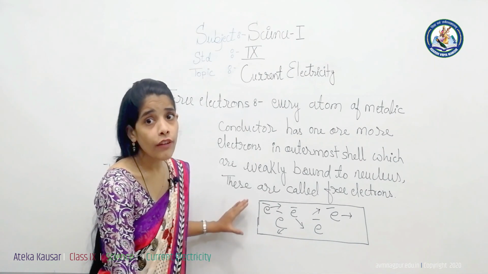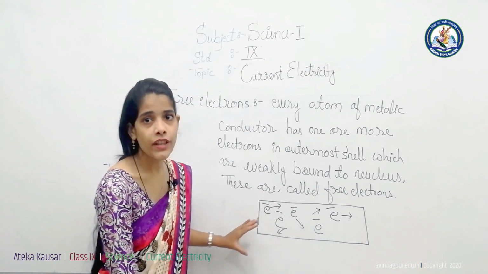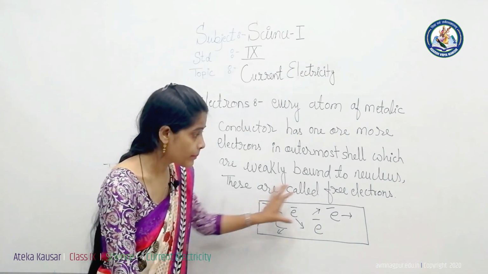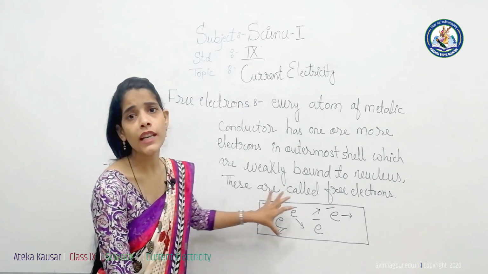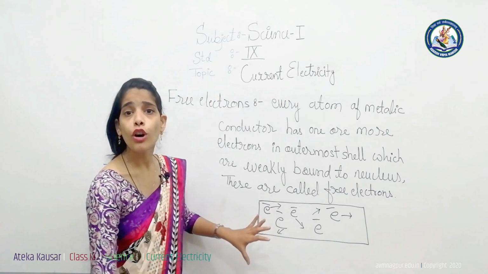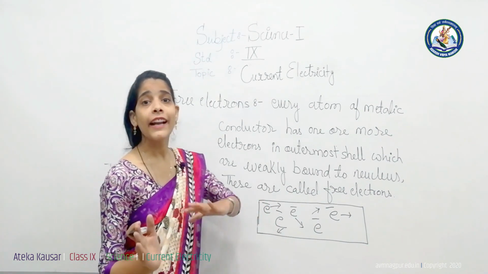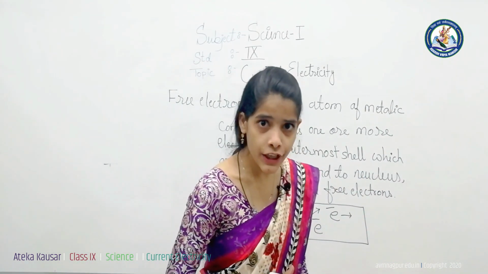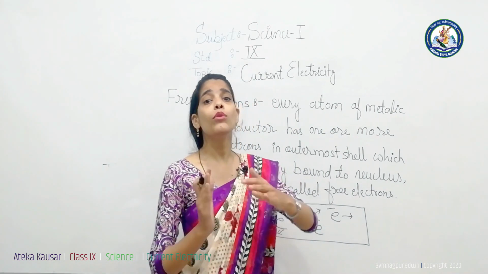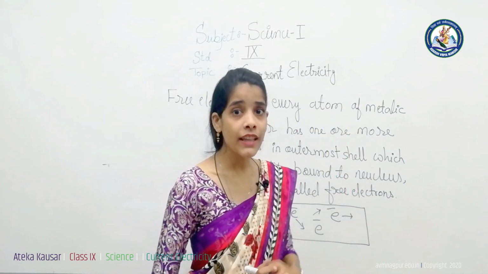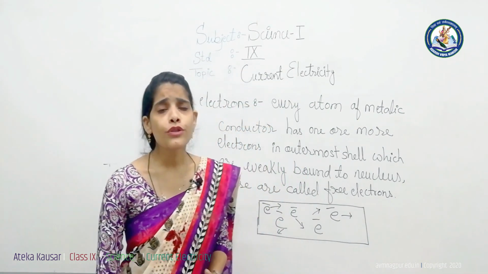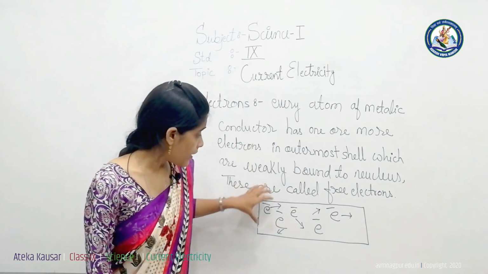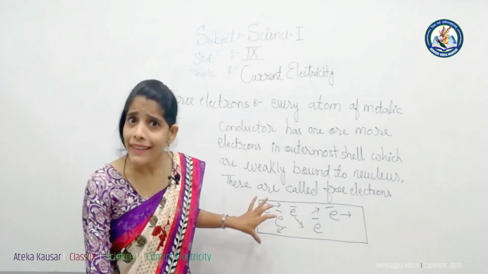The velocity of the electrons is not zero, but due to their different directions they cancel out each other's flow, and we do not feel the motion of electrons in one particular direction. If the electrons move in one particular direction, then it is called the flow of current.